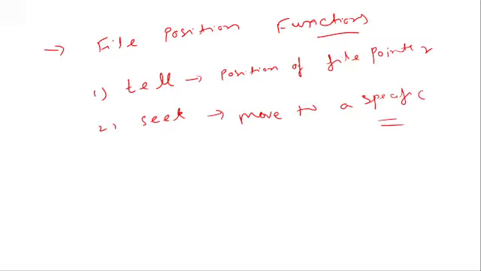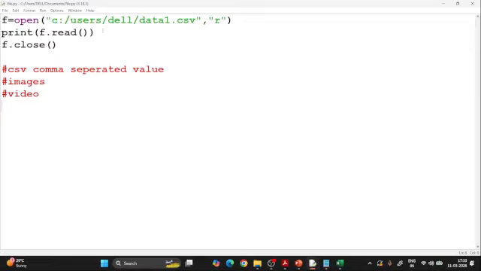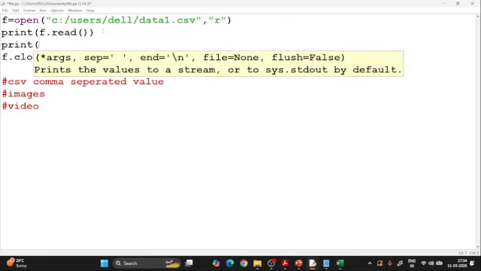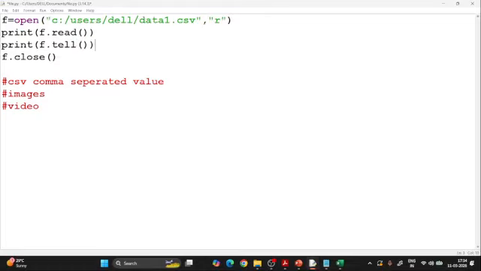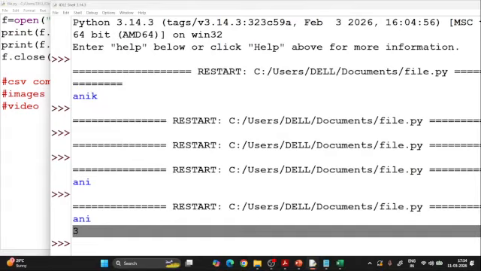For example, if I am reading a file and I just want to see at what particular position it is, I just go with this. I want to see where my file pointer is. Nothing you have to go with, you just have to type it like this, print, dot tell. Tell is a function, so just run the code. So this 3 means it is at the third position, so 1 2 3, in this way, right?